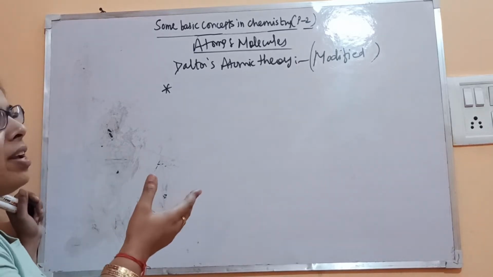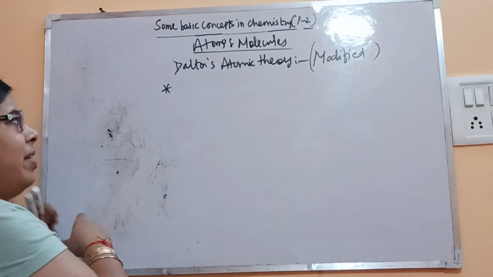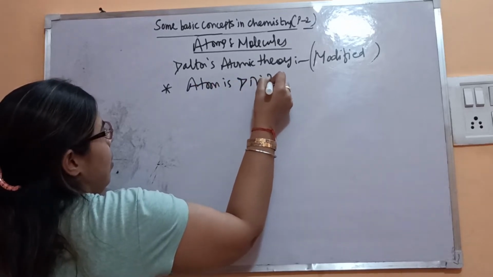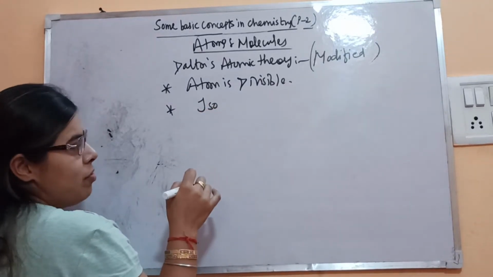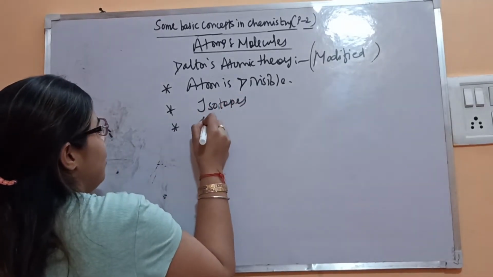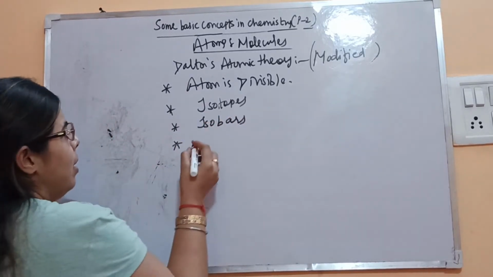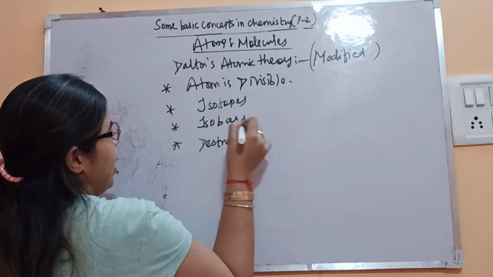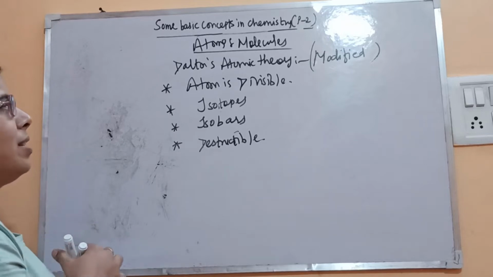Now let's modify this theory. Now we know that atom is no longer indivisible, it is divisible. Then we know they do not all have the same mass. If it is of the same element, then it is known as isotopes, then isobars. Then it is divisible and destructible in the nuclear reactions. Okay, in the nuclear reaction. So this is the modified form of Dalton's atomic theory.